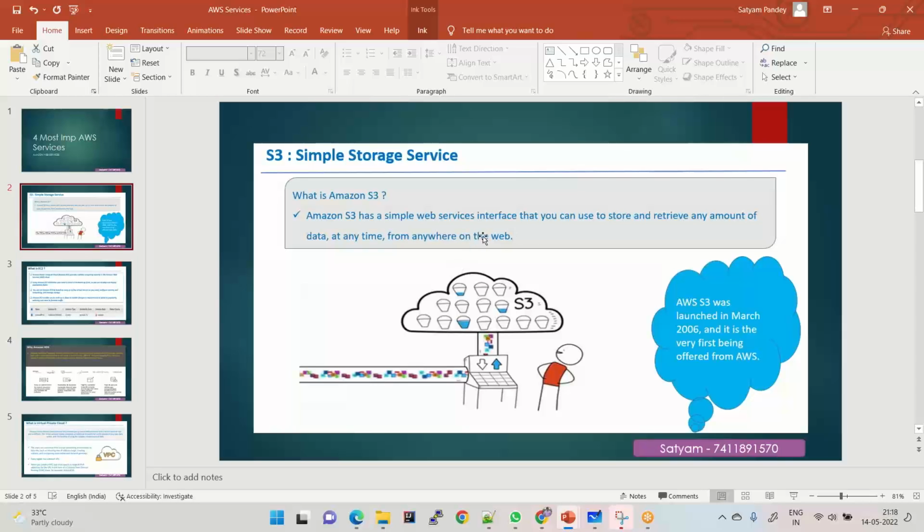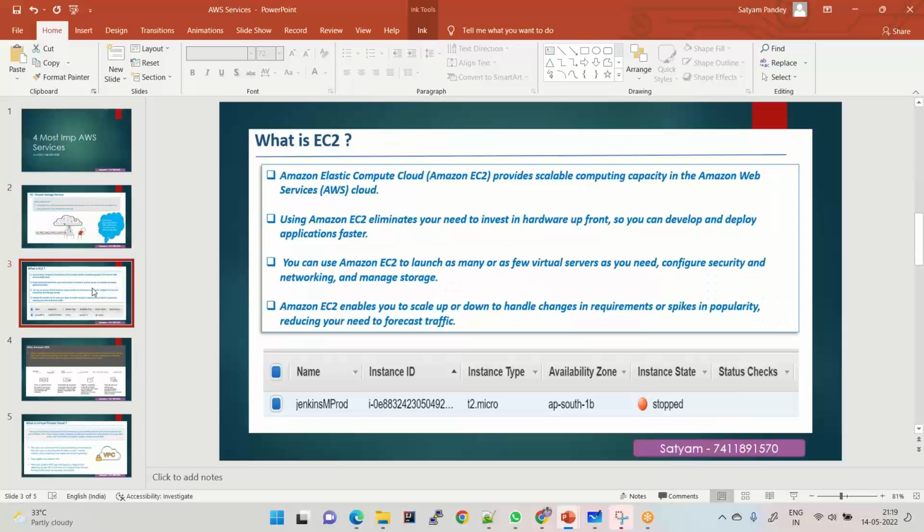It's a service offered by AWS which lets you simply upload data at your convenience and download the data as per your convenience. S3 is basically object-based storage. You can upload structured, unstructured, and semi-structured kinds of data. Here you can see that S3 was launched in March 2006, and it is the very first service of AWS.